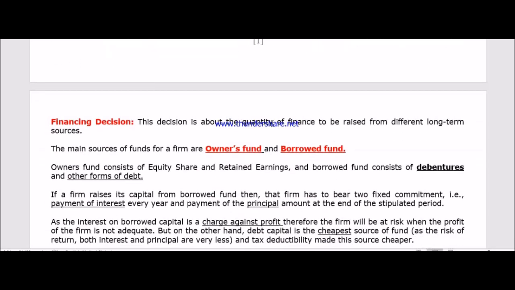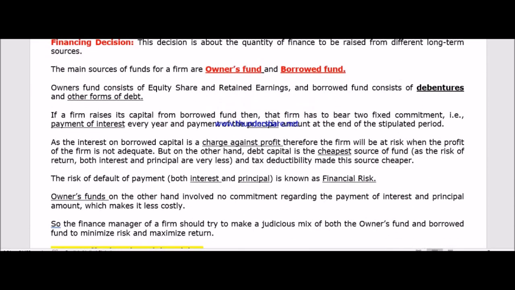Next, we have to learn about the financing decision. As I told you earlier, in the financing decision we have to determine how much money to raise from the owner's fund and how much to raise from the borrowed fund.